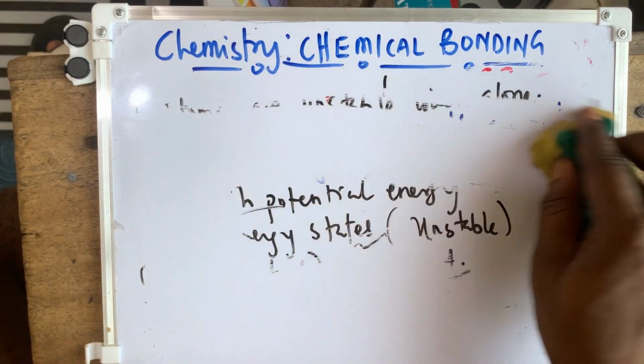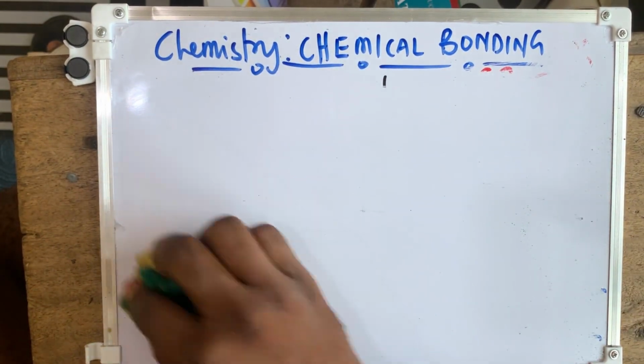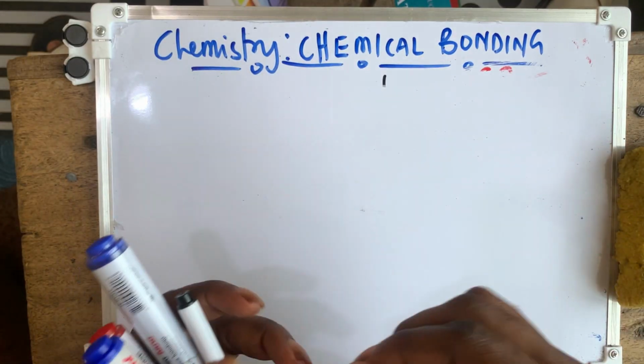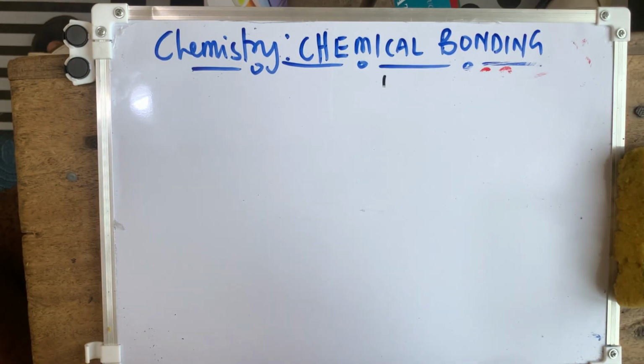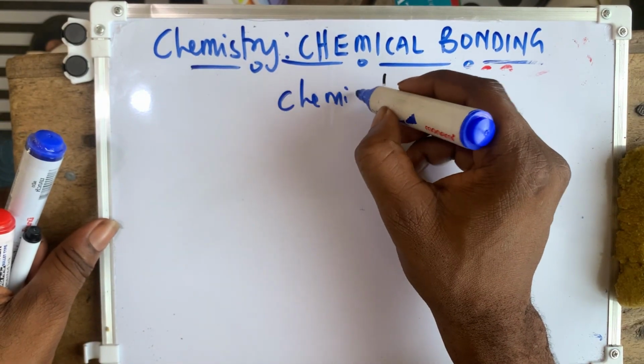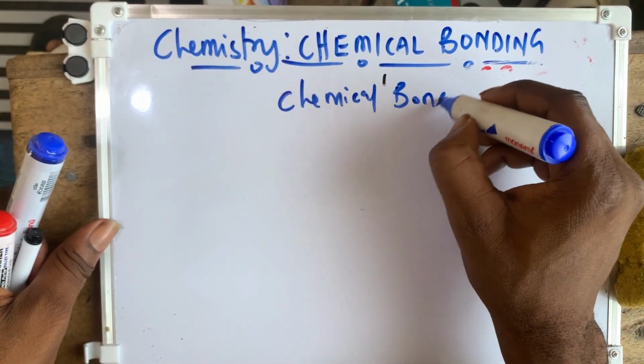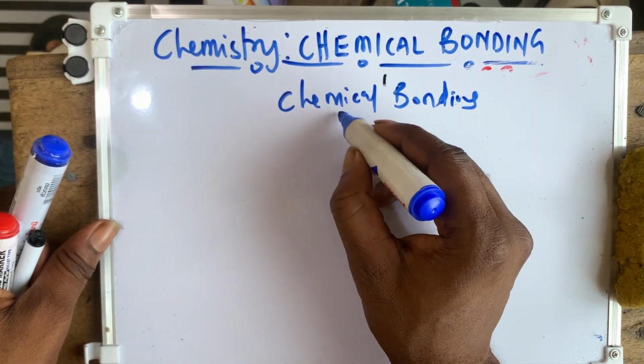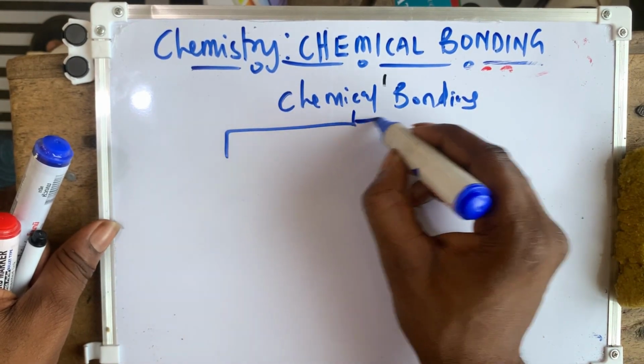So now, with the introduction, the last one I'll do over here, and we move on, is when we say chemical bonding. Basically, in the broad perspective, anytime you hear chemical bonding, it is divided into two.